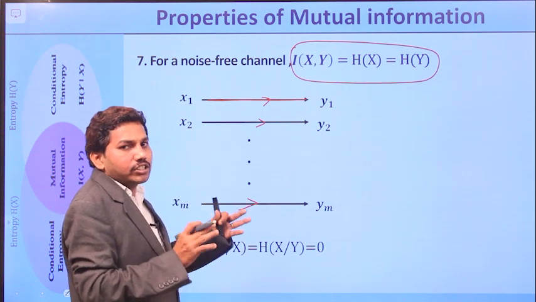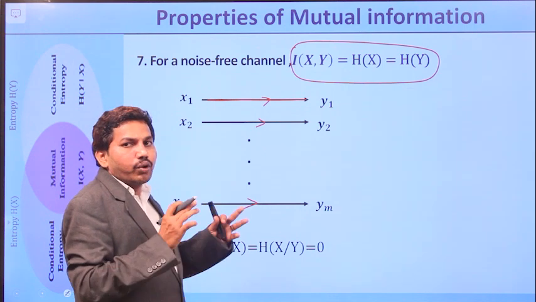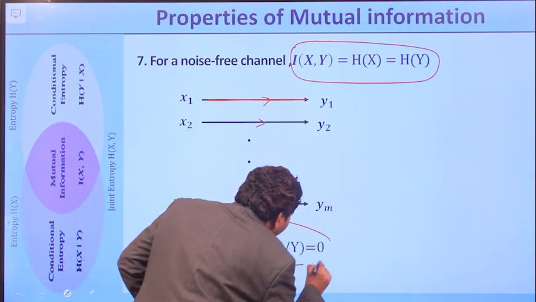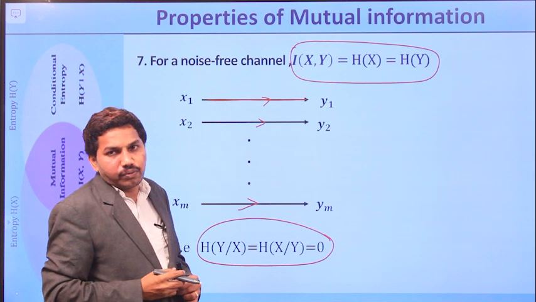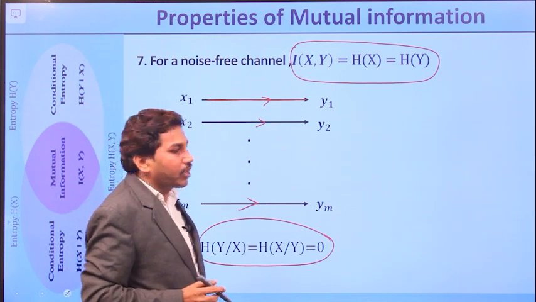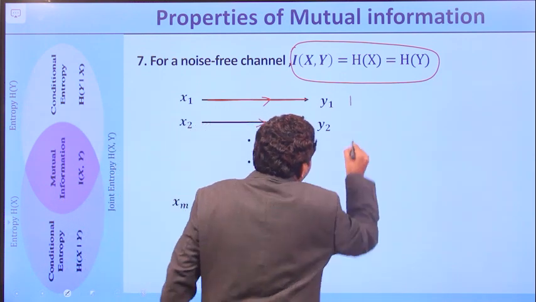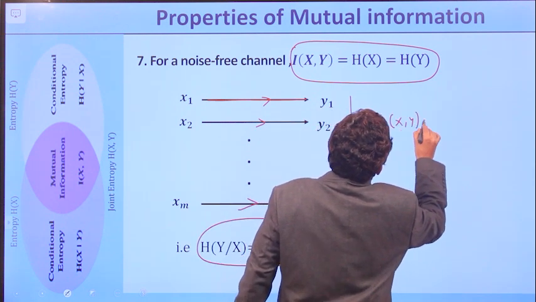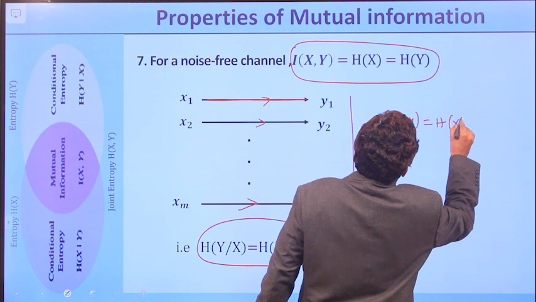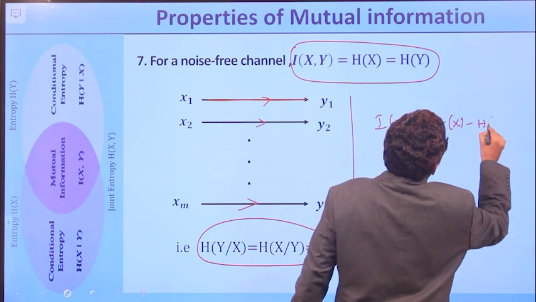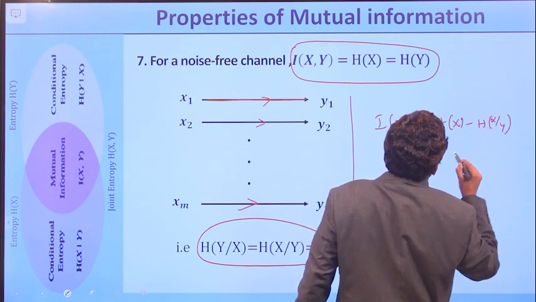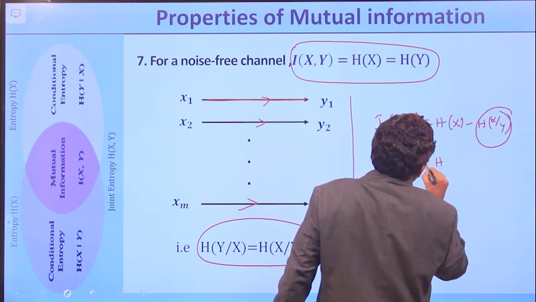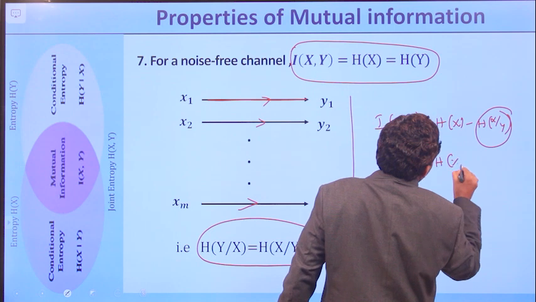In that case, what is the mutual information? If there is no noise, then H of y by x equals H of x by y equals 0. You can simply substitute in the formula. We already know that I of x comma y equals H of x minus H of x by y. If you substitute, this part is 0, so you obtain H of x.